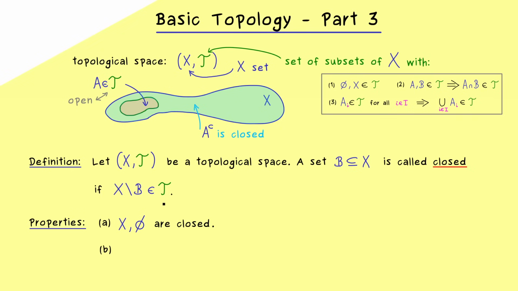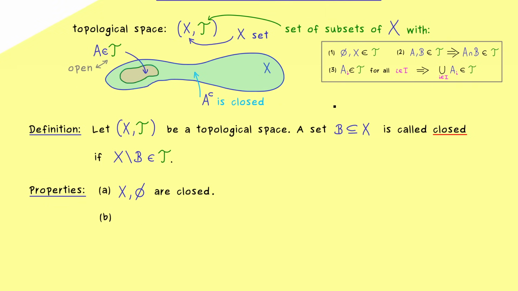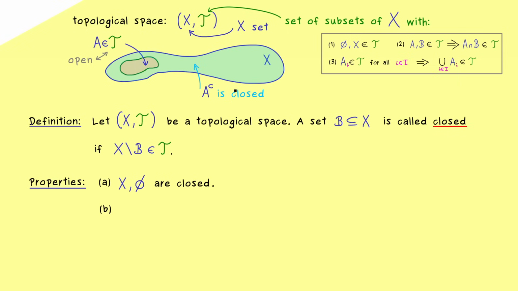However, the properties are definitely not the same because the second and third property here will be translated with the complement in mind. This means if we have closed sets B1 and B2, then their complements are open sets and we can look at the union of B1 with B2. Simply because the union here will be the intersection of the complements.